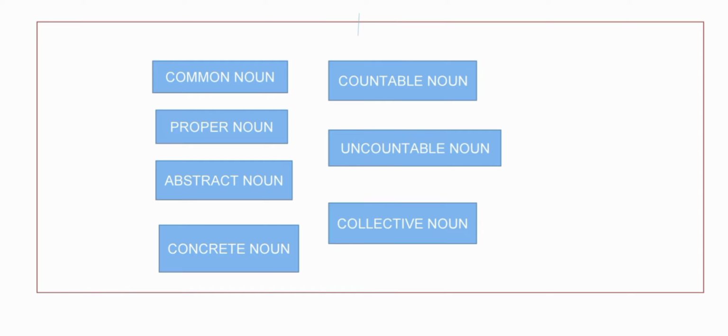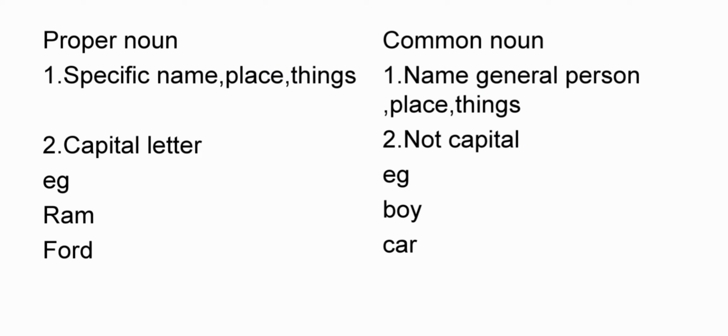Types of noun: common noun, proper noun, concrete noun, abstract noun, countable noun, uncountable noun, and collective noun. First, we will learn about proper noun and common noun. What is a proper noun? A proper noun is used for a specific name, place, or thing. It is indicated with a capital letter.